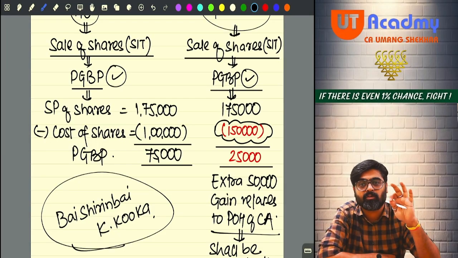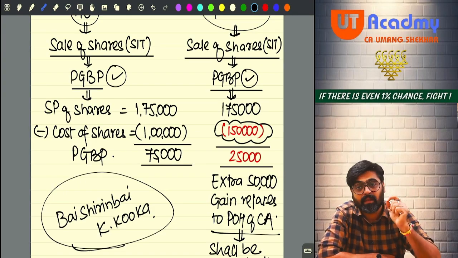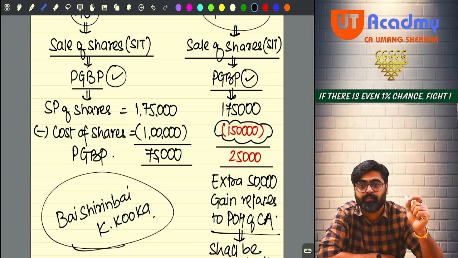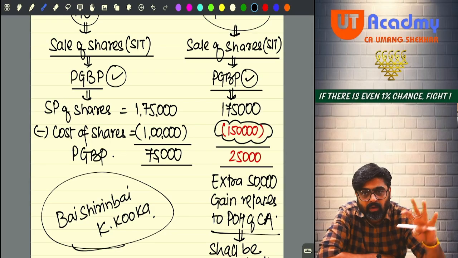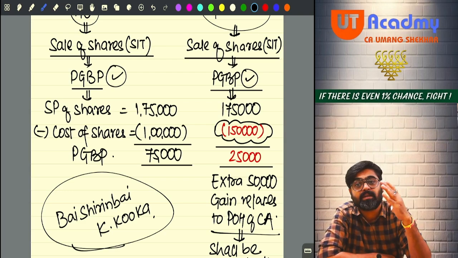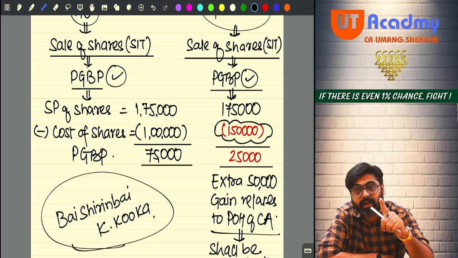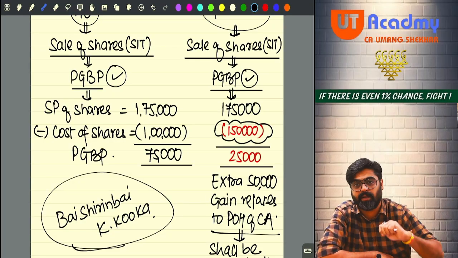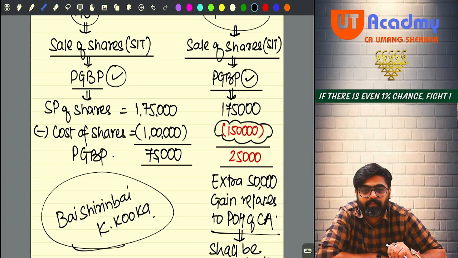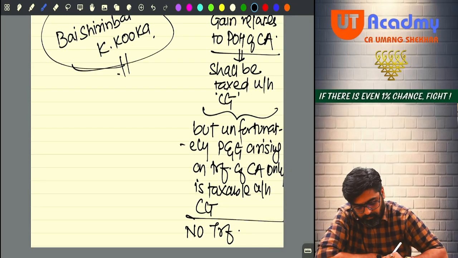He is liable to pay tax only on 25,000 under the head PGBP, and the balance 50,000 gain, which relates to the period for which the capital asset was held, will not be taxed at all. Forget about PGBP. It will not be taxed under the head capital gain also, because there is no transfer and there is no specific provision requiring the assessee to pay tax on this gain under the head capital gains. Assessee won the case.